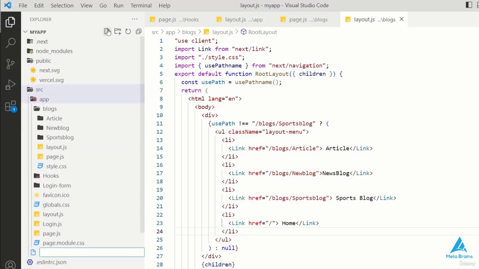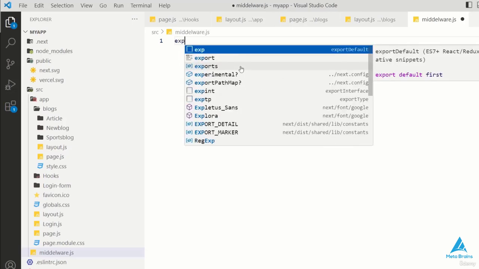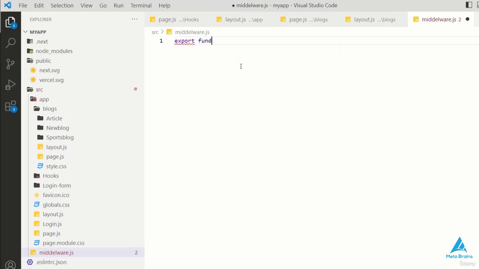To get started, navigate to your source folder. It's essential not to create the middleware in the app folder. Create a new file named middleware.js in the source folder. In this middleware.js file, we will define a small function which we will export as middleware. Within this function, add a console log statement saying middleware working, and then save the file.